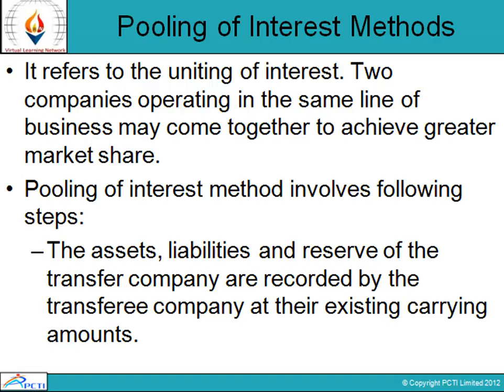The first step is whatsoever the assets, liabilities and reserves of the transferor company, they must be recorded by the transferee company at their existing carrying amounts, unless adjustment is necessary due to different accounting policies.